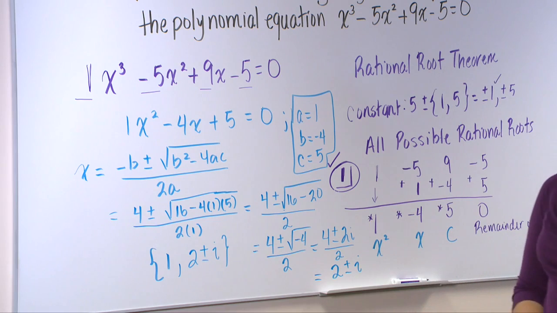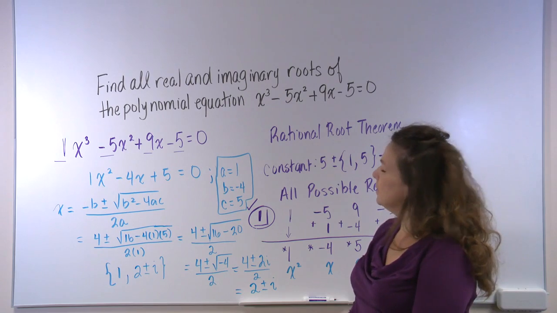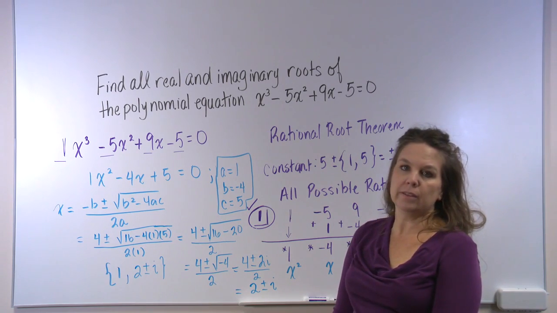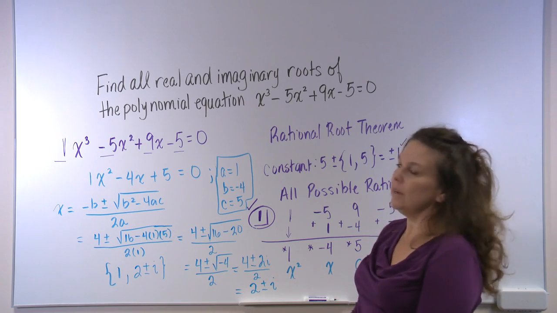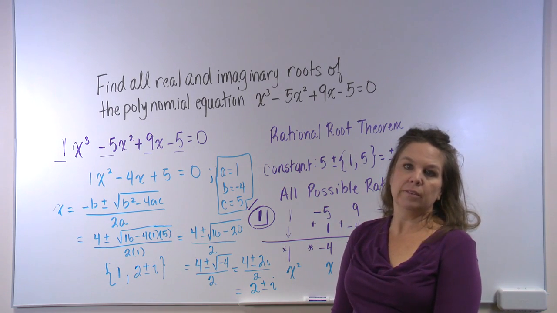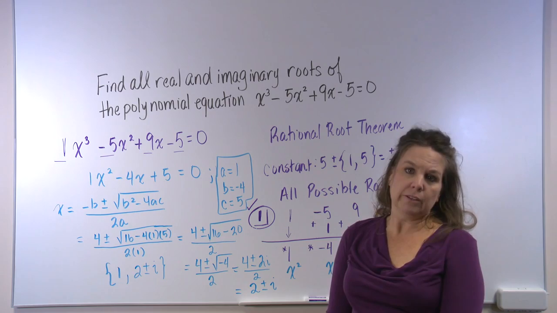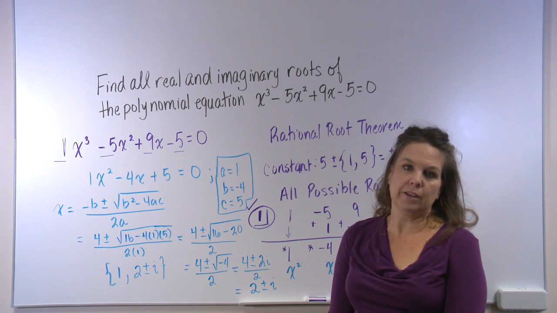And so for the polynomial equation x cubed minus 5x squared plus 9x minus 5 is equal to 0, we found all real and imaginary roots.